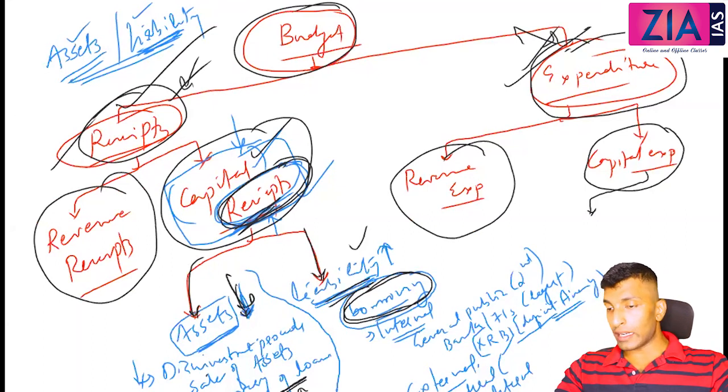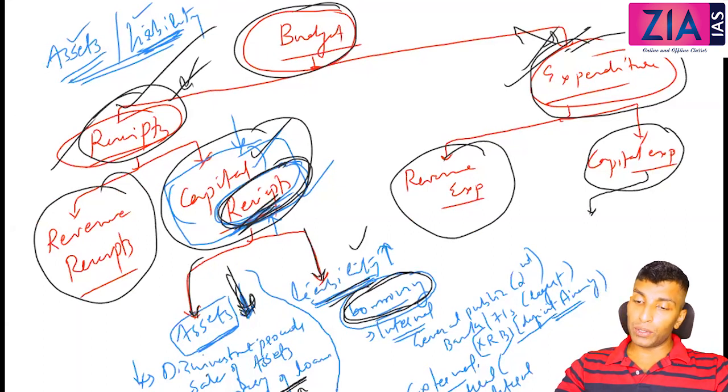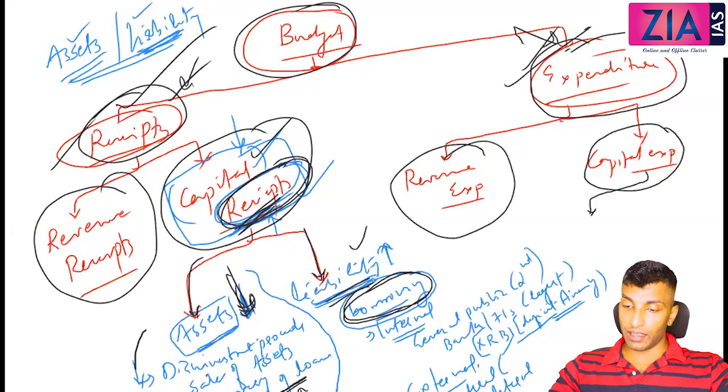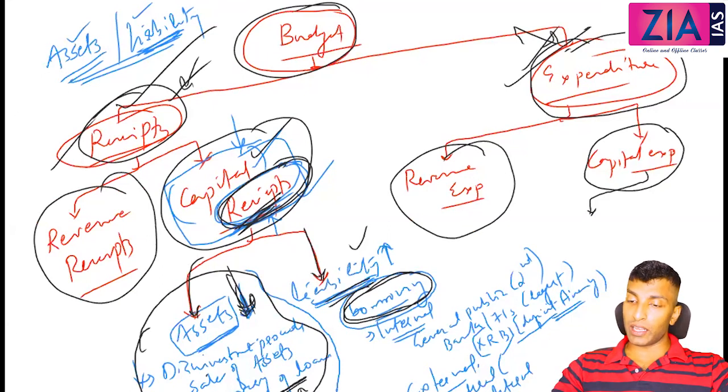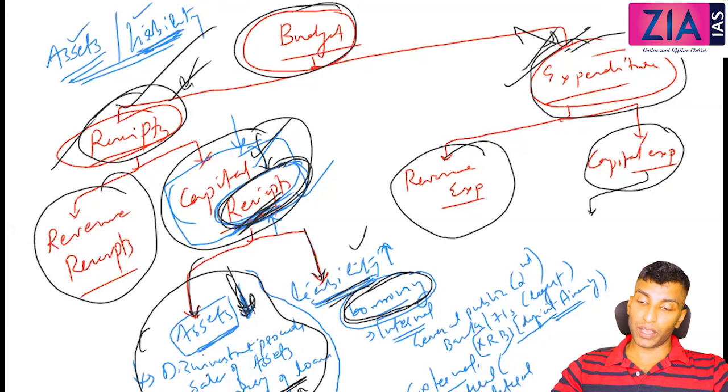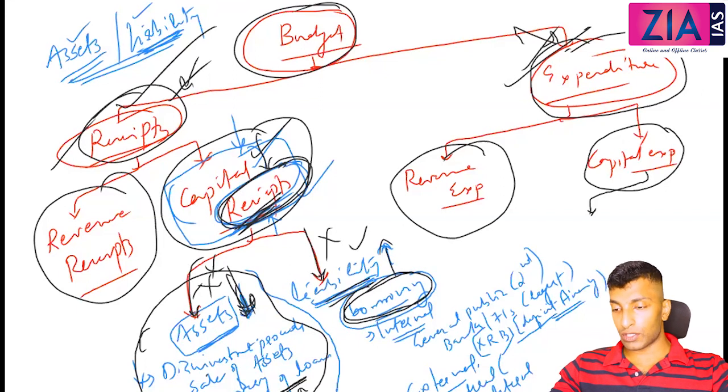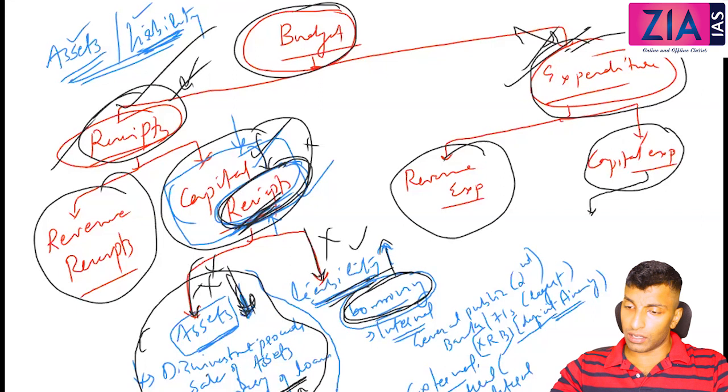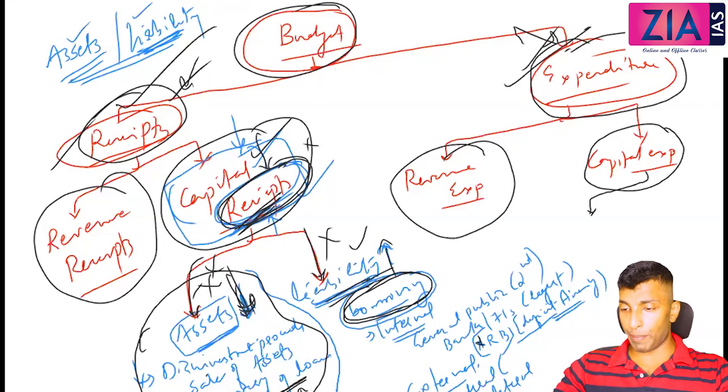Now how to know a receipt is capital? You need to check whether the asset is decreasing. If the asset is decreasing, how are you getting money? You might be selling something. So that is how capital receipts arise. That is not considered good. Assets are reducing. Or you need to borrow. So why is borrowing not permitted to meet the fiscal deficit and all? Because it is not considered good. It comes under capital receipts.